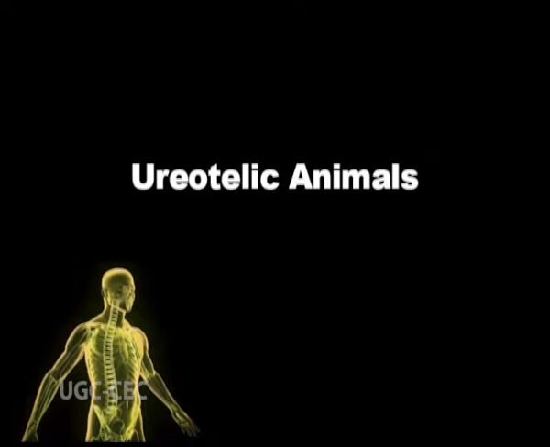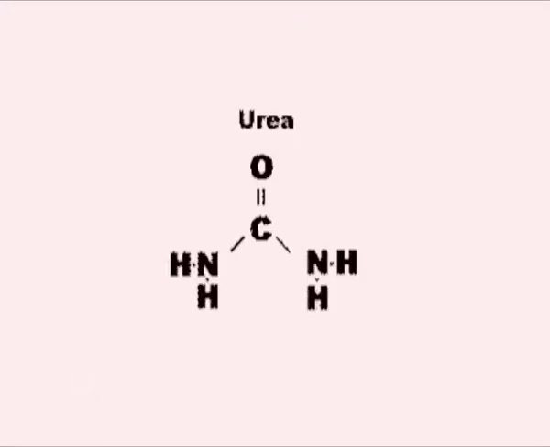Ureotelic animals. Their nitrogenous waste is mainly in the form of urea, and this phenomenon of removing waste in the form of urea is known as ureotelism. Urea can be stored in the body for considerable periods of time, and it is least toxic in nature.